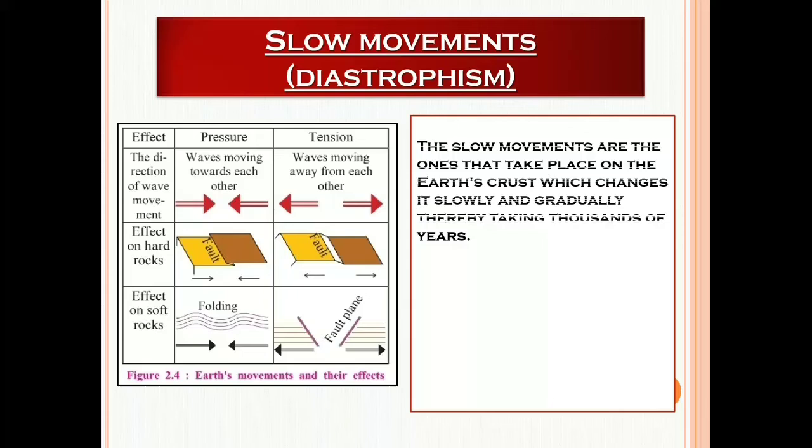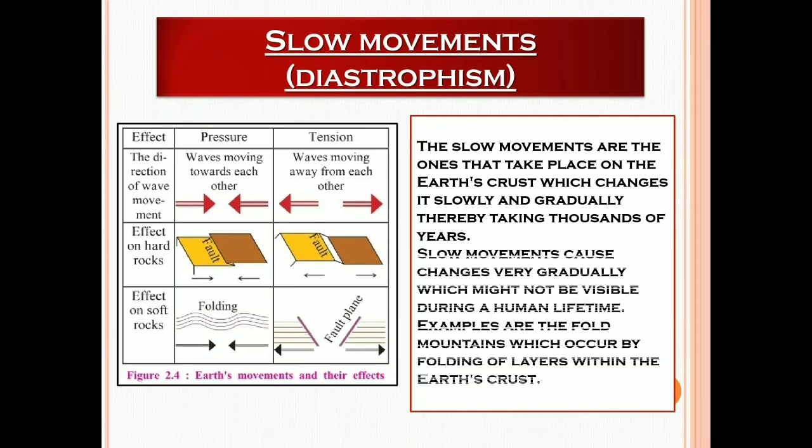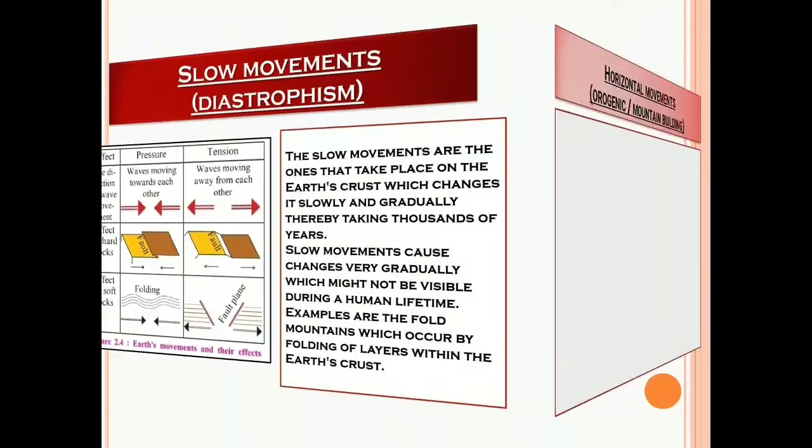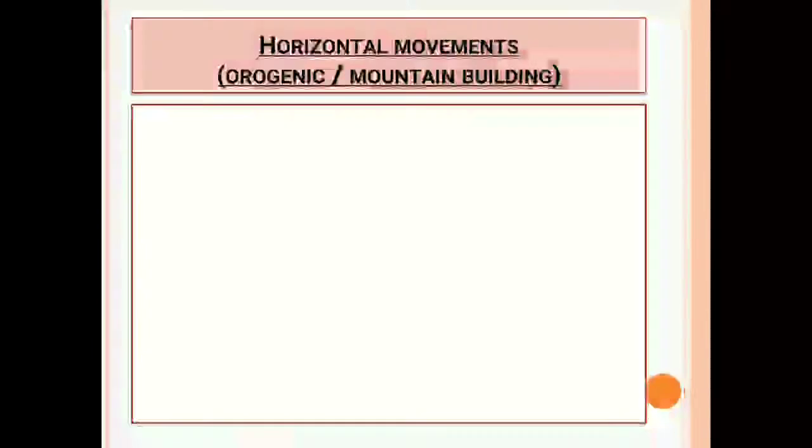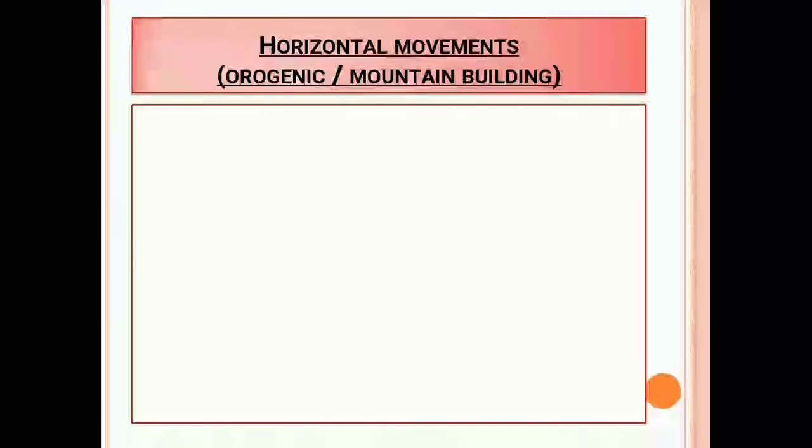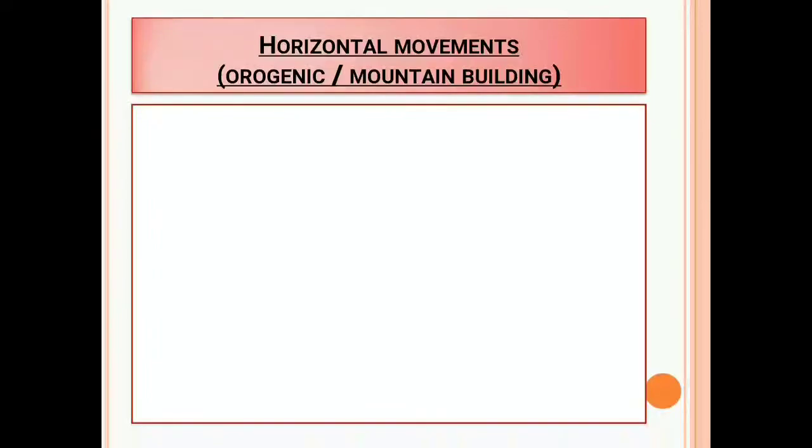The slow movements are the ones that take place on the Earth's crust, which change it slowly and gradually, taking thousands of years. Slow movements cause changes very gradually, which might not be visible during a human lifetime. Examples are the fold mountains, which occur by folding of layers within the Earth's crust. Horizontal movement, or you can say orogenic or mountain building.